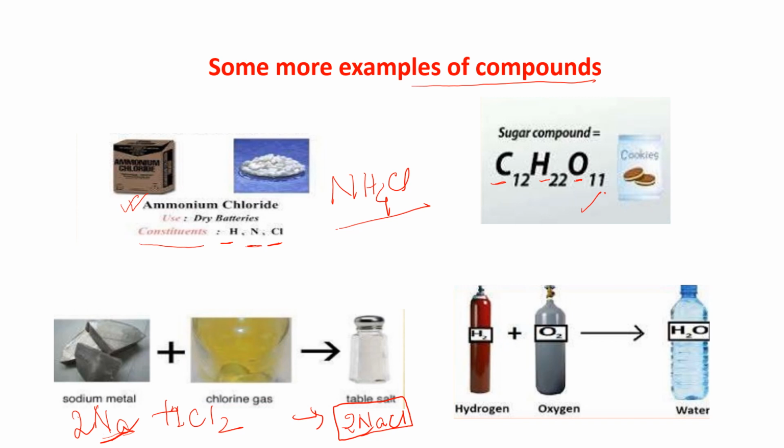Now hydrogen and oxygen give you H2O. If I want to write it as an equation, then 2H2 plus O2 gives you 2H2O. So it will be 2 here. But they have a particular formula.